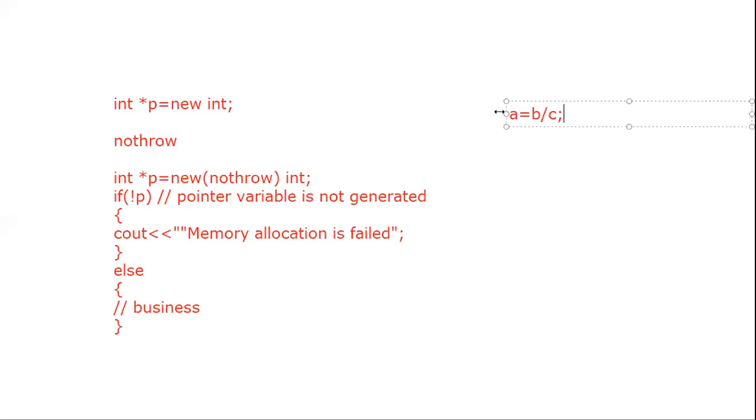Guys, clear the concept? Why are we using that nothrow keyword? To handle that particular exception when the memory is insufficient to create that variable. So in that case, we are using the nothrow keyword.